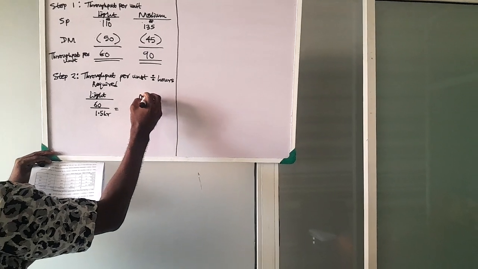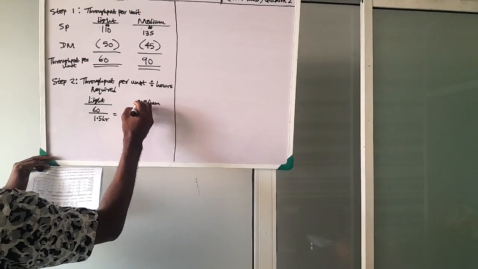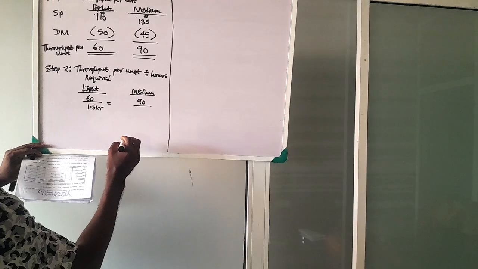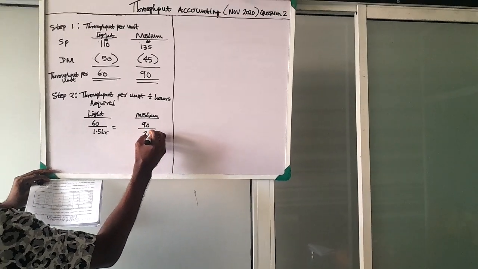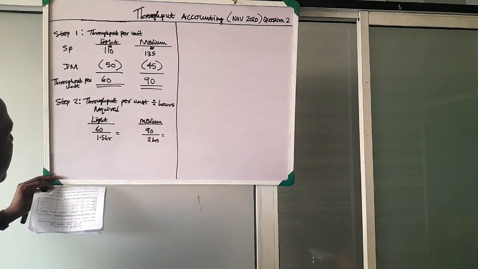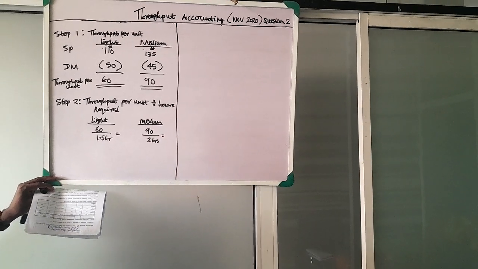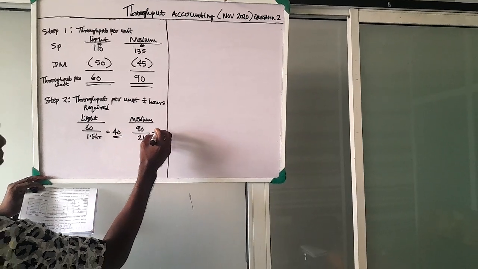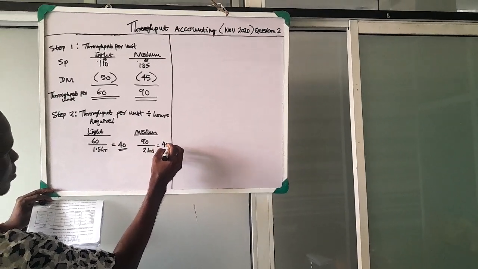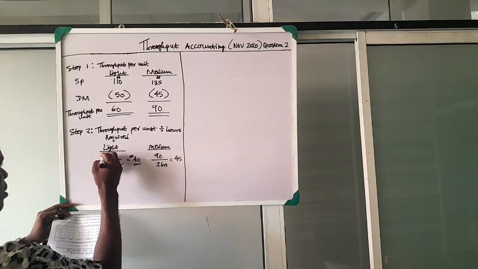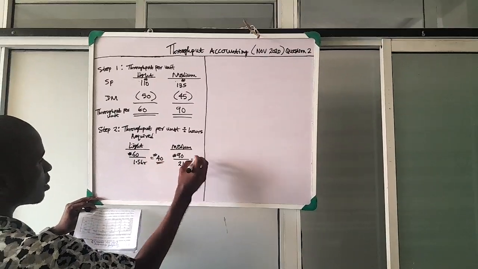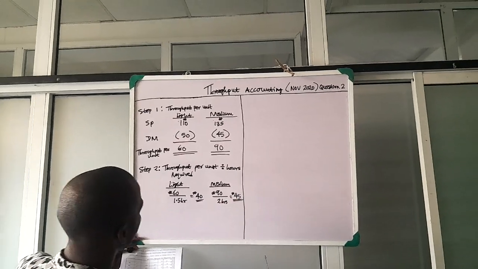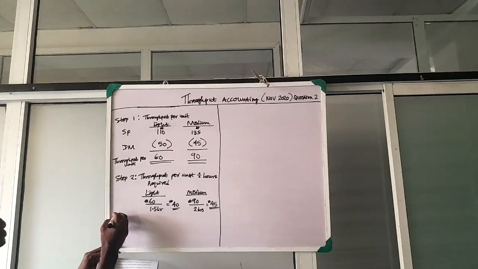Then for medium, we have 90 divided by 2 hours. The first one gives us 40, and the second gives us 45. These are in Naira. So this is the throughput per hour.